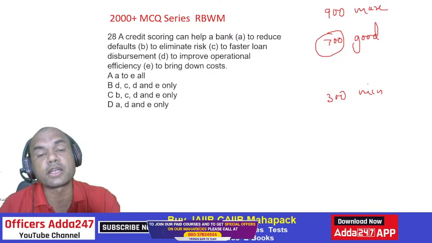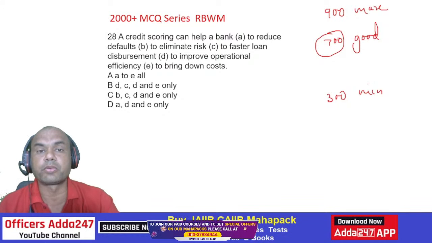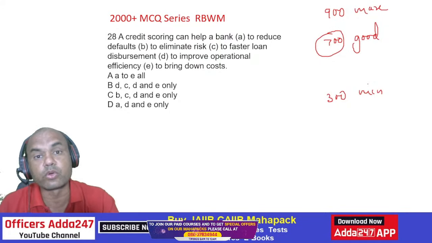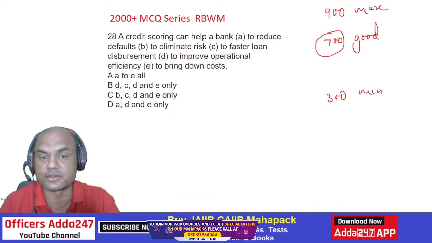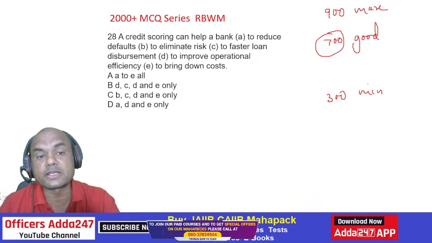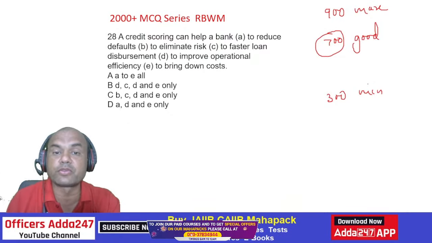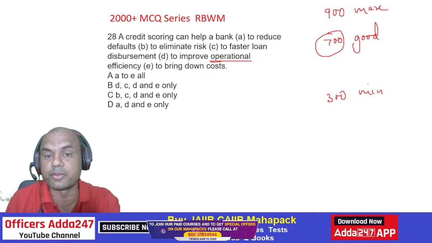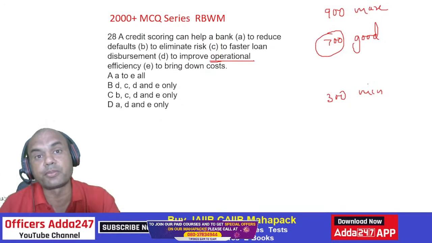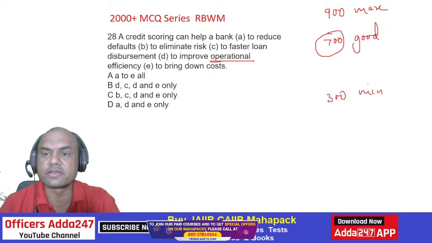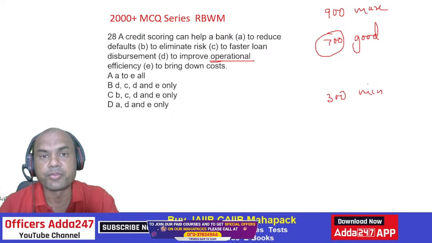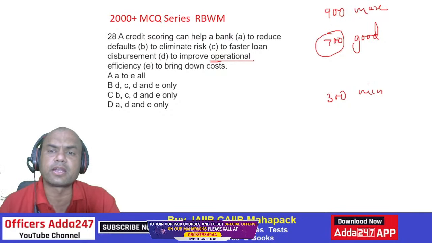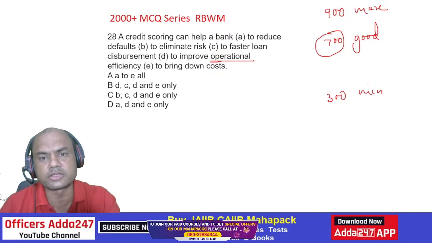So if I have to check it personally without having the CIBIL report, where will I check? Will I go to all these banks? So that's why loan disbursement becomes faster. To improve operational efficiency. Operational means less headache to the employees. Once I get this 700 CIBIL score, the employee who is sanctioning the loan will also be that much confident that, okay, now things seem to be okay.